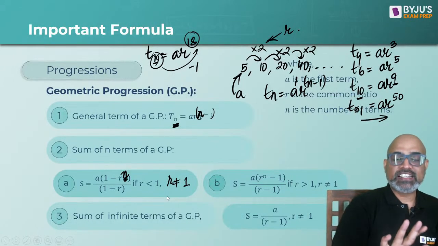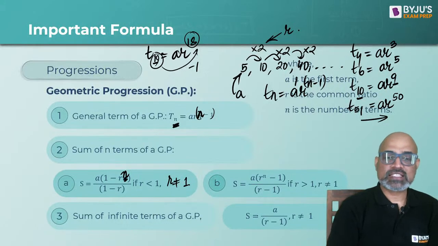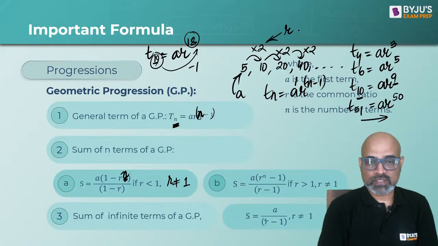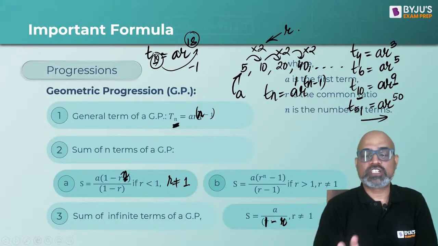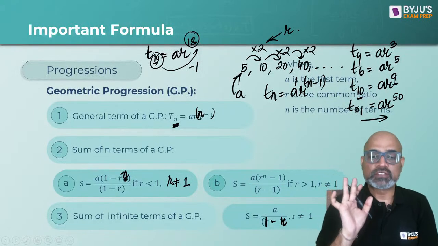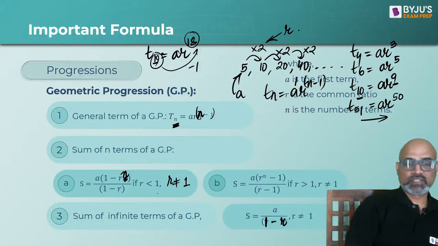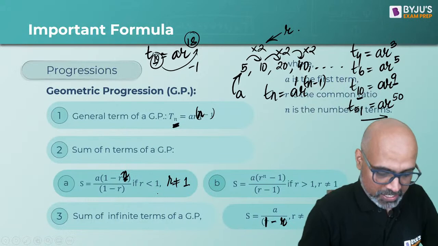Sum of infinite terms of a GP is given as a upon 1 minus r. Should have written minus a. What is r? Positive or negative? It's none of our concern. Okay, so I'll move a bit. Let me move to the side with the chair.